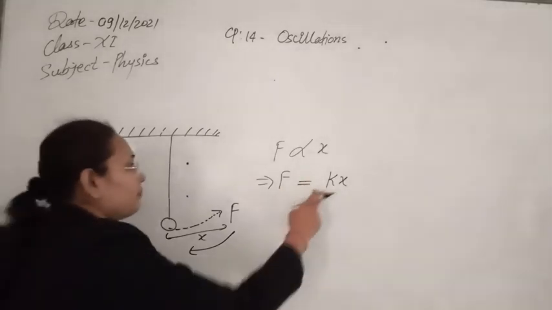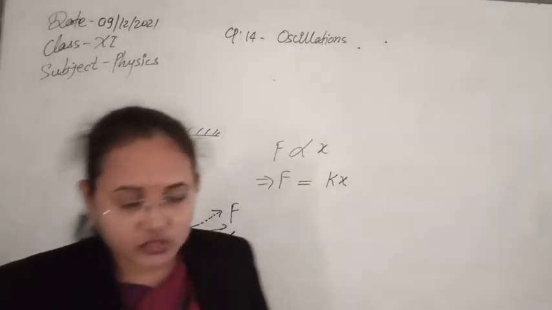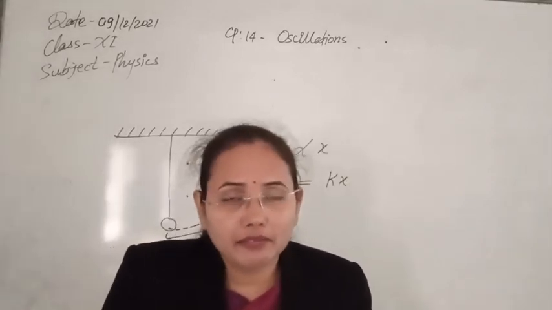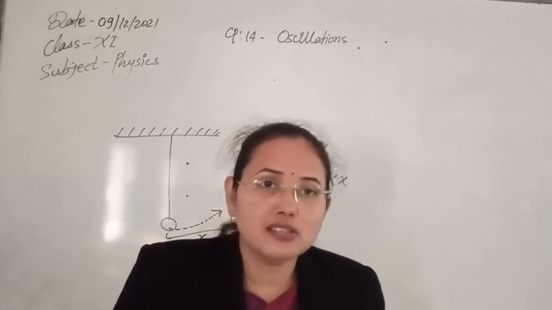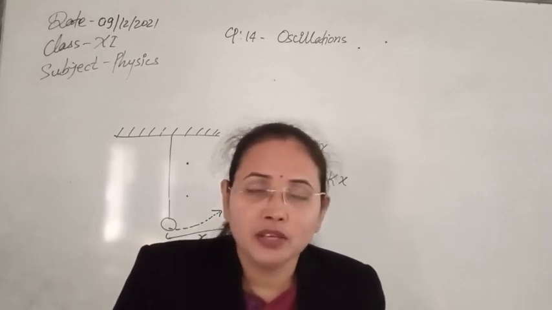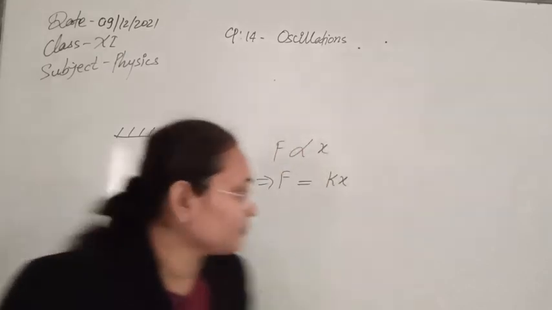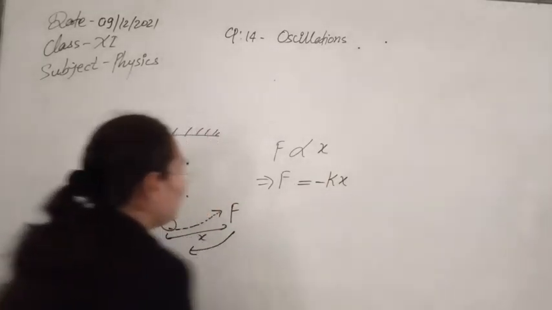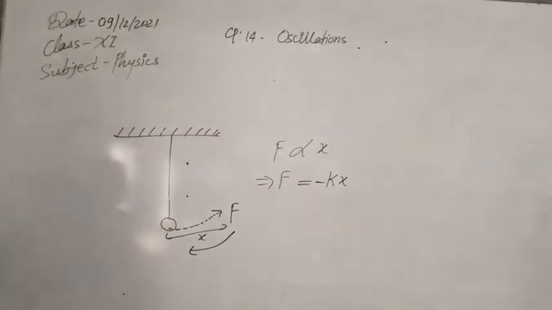This spring factor predicts how much restoring force will act on the particle. If K has a greater value, then the system will try to attain the equilibrium condition very fast. As this restoring force has the opposite direction, it will have a negative value.